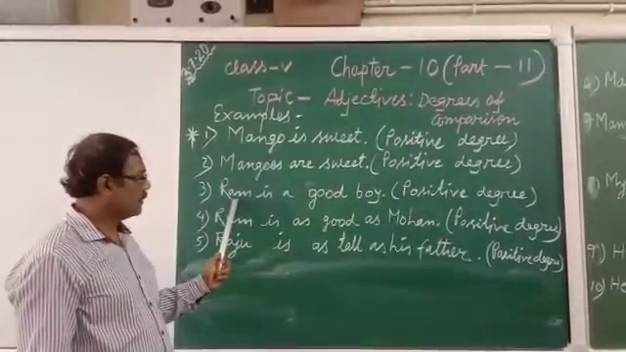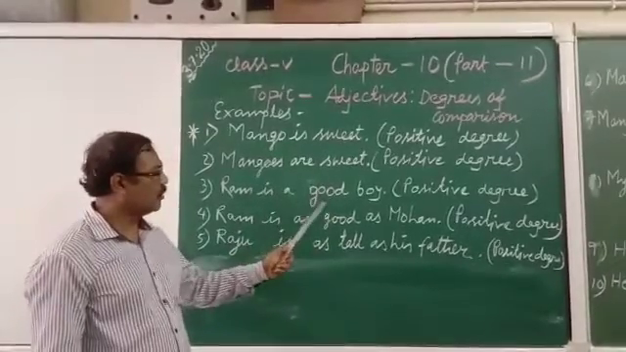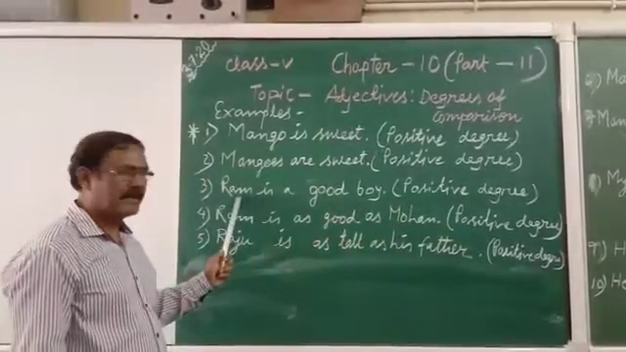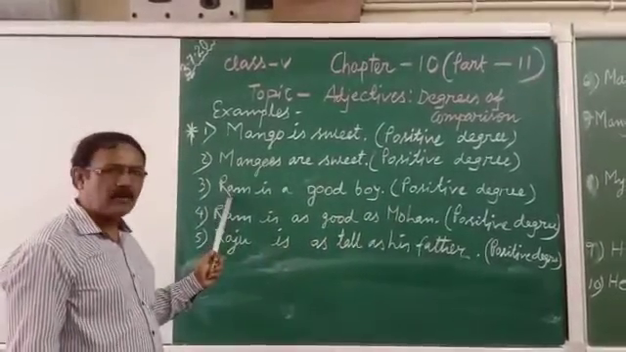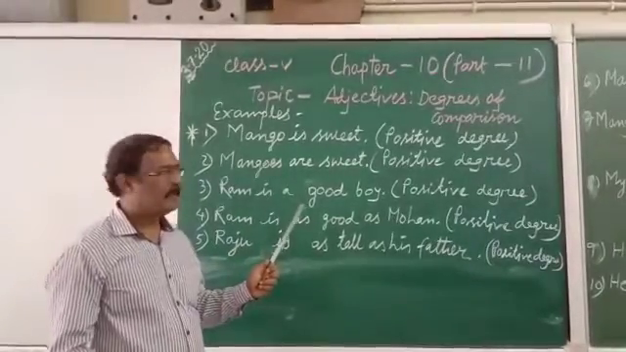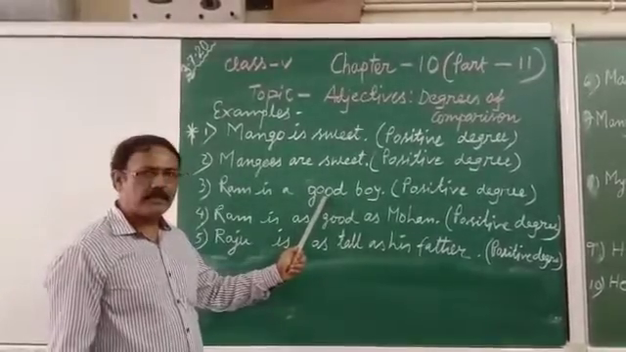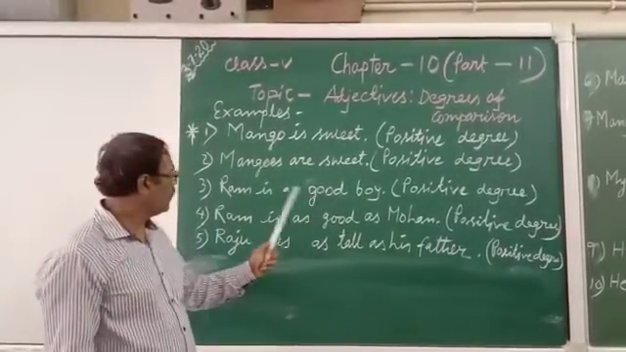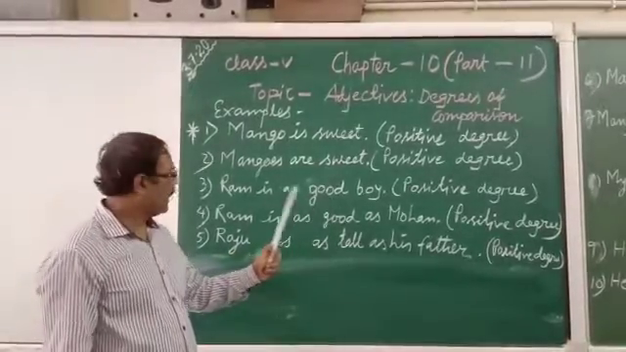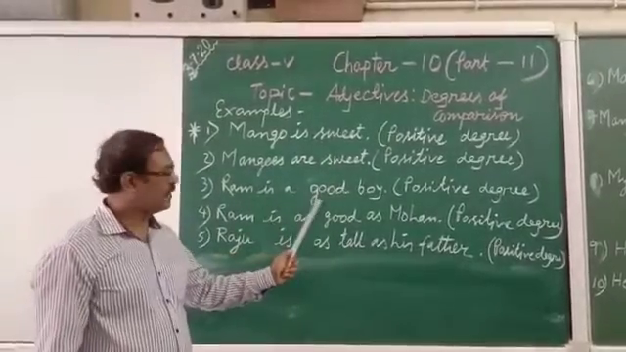Next one is Ram is a good boy. This is positive degree. And in this sentence, we are talking about Ram only. We are not comparing with other men and other boys. And here, good is the quality of Ram. So here, good is positive degree, and here Ram is one person. So here it is positive degree.